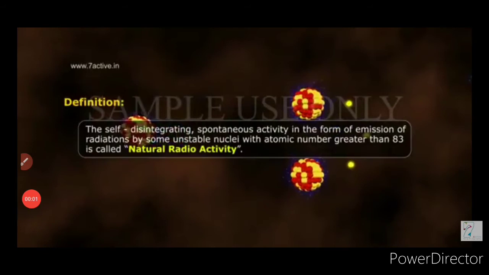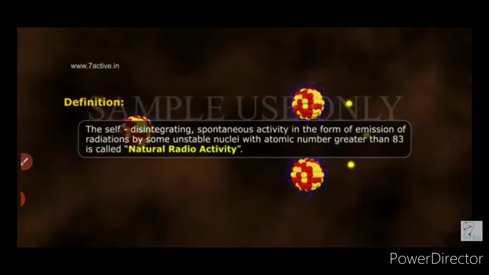Having seen the discovery of radioactivity, let's go to the definition of radioactivity. We know that some nucleus are very unstable, isn't it? Such nucleus undergo a nuclear decay and are converted into more stable nuclei by emitting some radiations. Now during this nuclear reaction, these nucleus emit certain amount of harmful radiations, isn't it? So the phenomena of nuclear decay of these certain elements with the emission of the radiations like alpha, beta and gamma rays is called as the radioactivity. And these elements are called as radioactive elements.